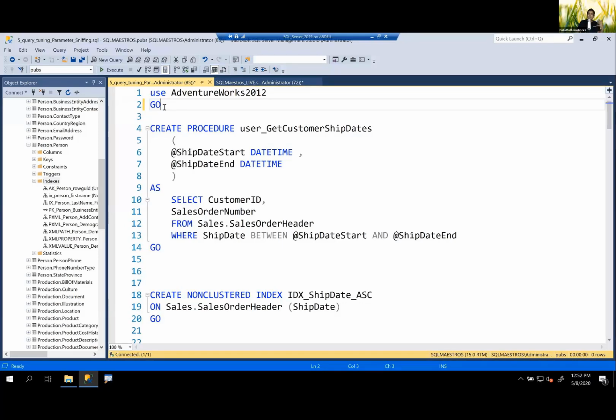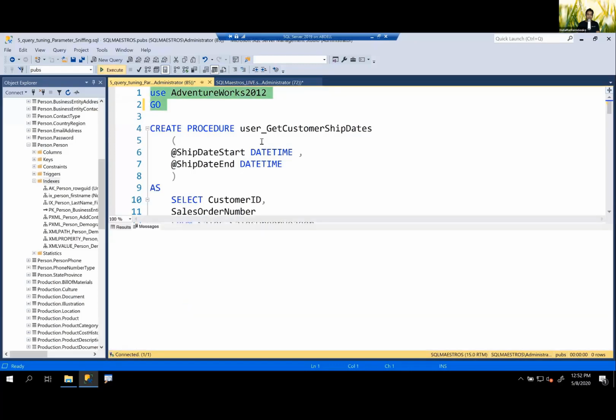Parameter sniffing is an age-old problem, and there have been some solutions here and there. Some solutions are good, some solutions are not so good. And with the ones that are good, you may have to make some sacrifice, because there's no knob or switch or any fix which is best for all worlds. So let's go and try to see this.